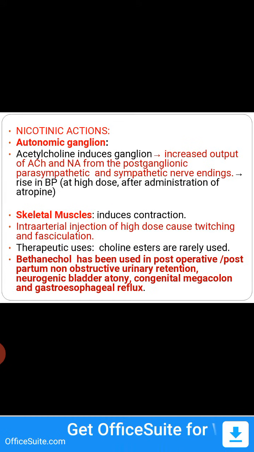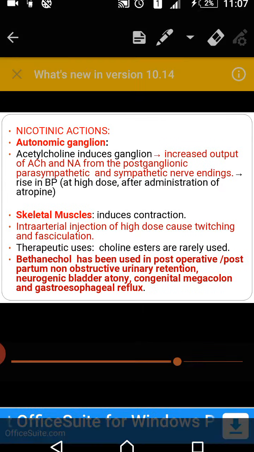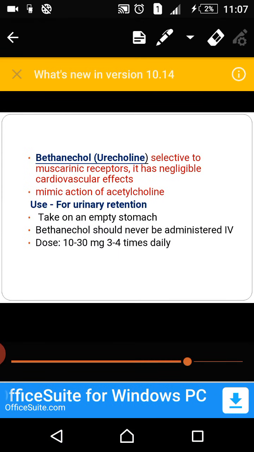Bethanechol is used in postoperative and postpartum non-obstructive urinary retention. Neurogenic bladder atony: the bladder will lose control, that is called atony. Congenital megacolon, where the colon size will increase. Gastroesophageal reflux, where the reflux comes after having food, which most people have. In that case also you can use it.